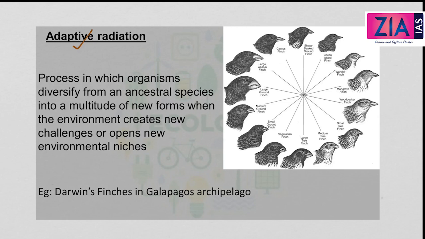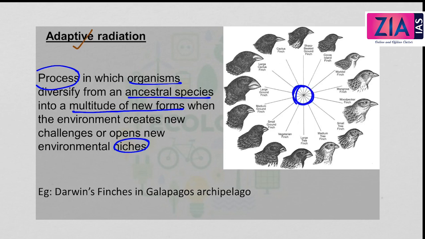Okay, next shall we move on to the next principle, which is adaptive radiation. Adaptive radiation is the next principle of ecology that we have to learn. Adaptive radiation is the process in which organisms diversify from an ancestral species into a multitude of new forms when the environment creates new challenges or opens new environmental niches.